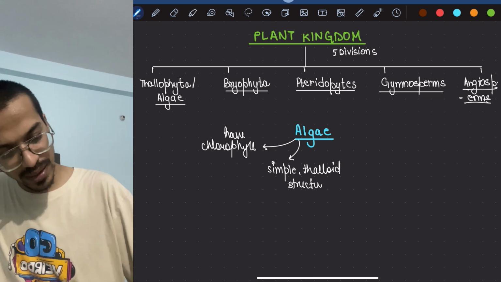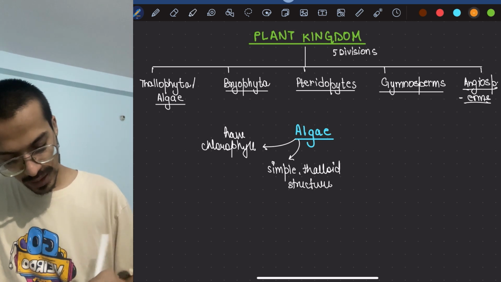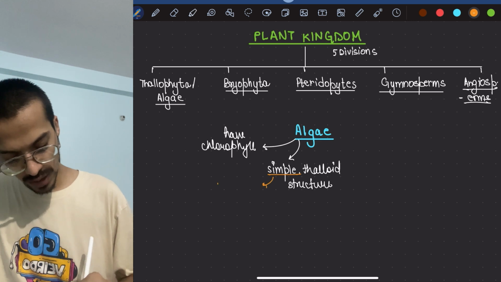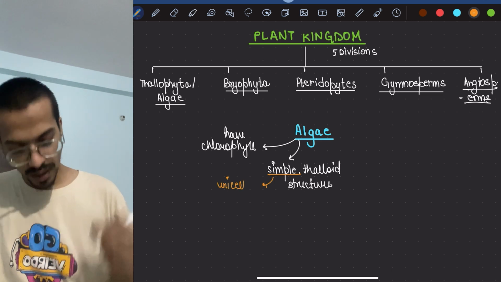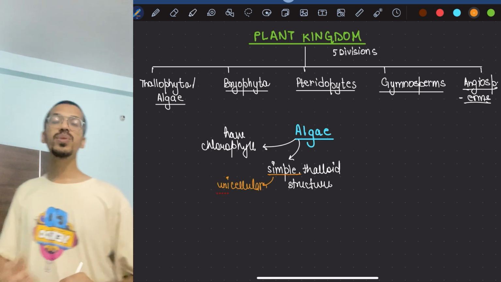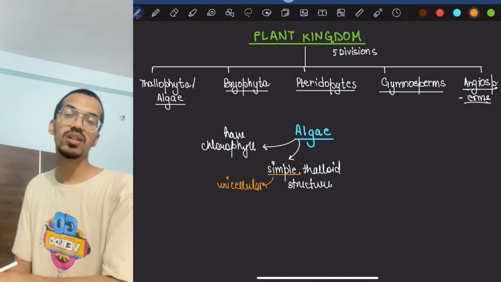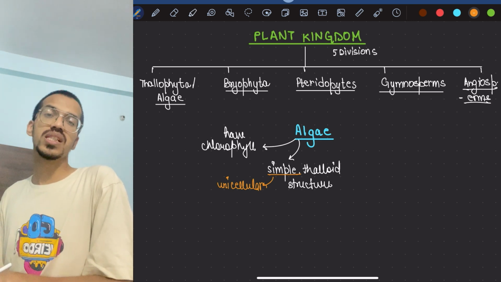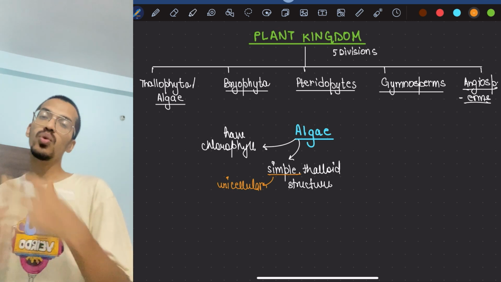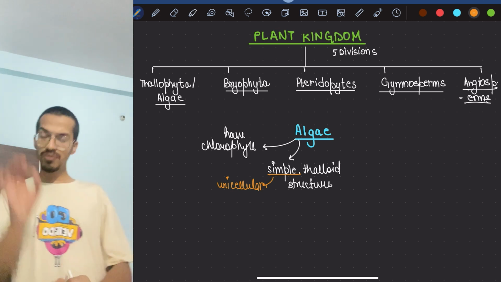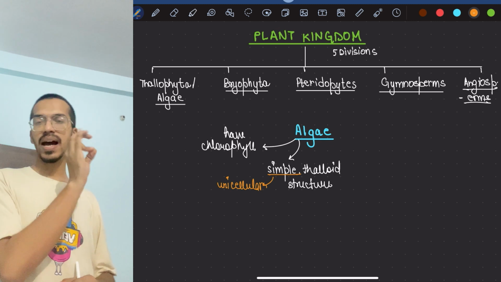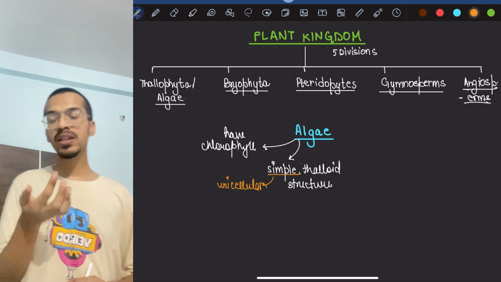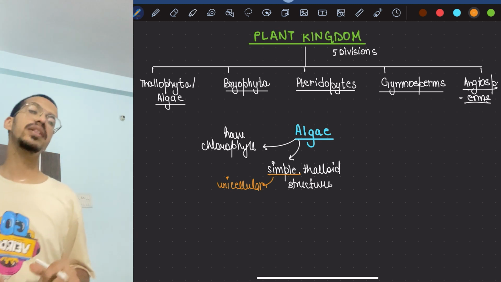And when I'm saying simple, they can even be as simple as unicellular organisms. Now here the major thing is, R.H. Whittaker never put the unicellular thing into this, because R.H. Whittaker considered them into Protista. But over a period of time, when we pointed out that these cells have similarities, we started putting them into the plant kingdom.